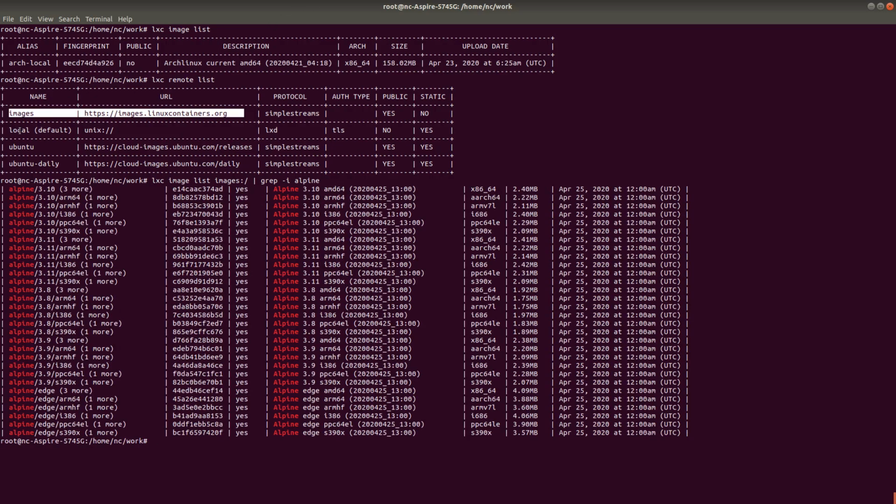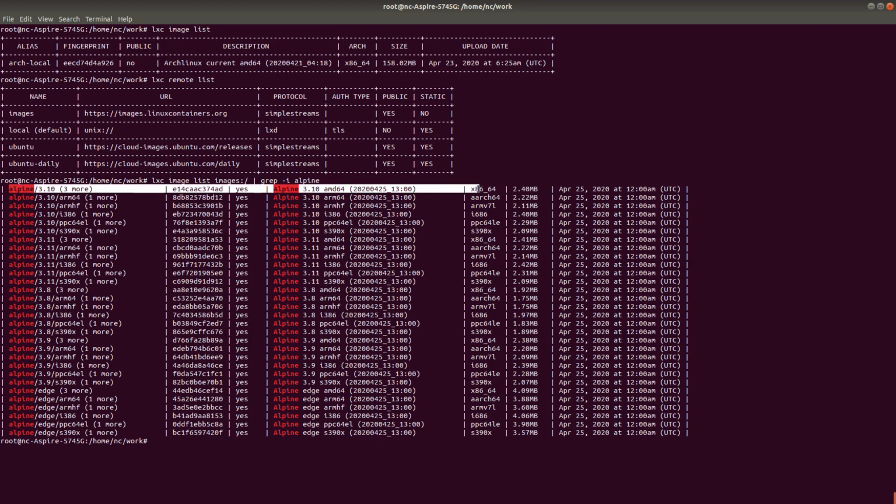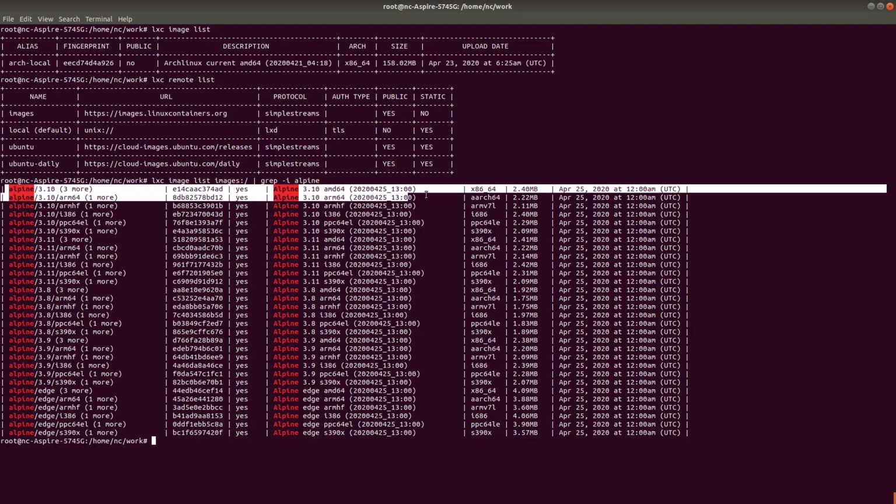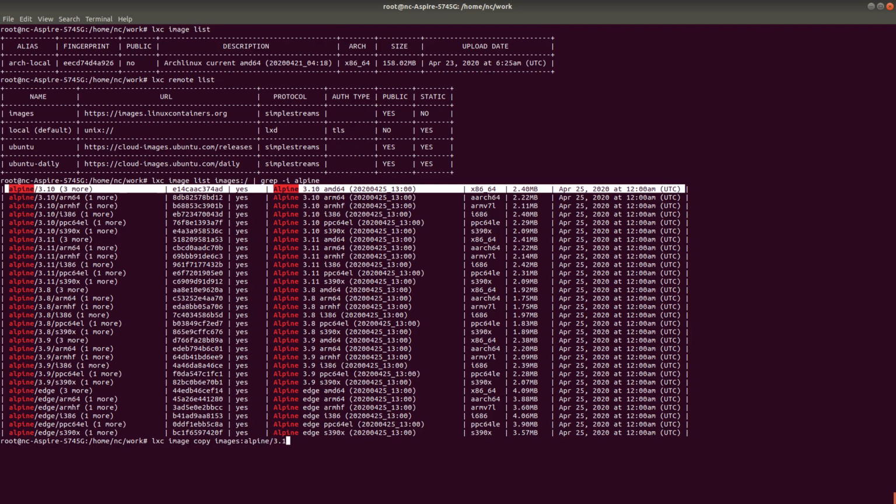As you can see, it has shown all the list, but the first image, if you see here, belongs to AMD 64, and this is the architecture x86 64, 2.4 MB. So I'm going to download this image locally, then create a container out of it, right? To download that image, I'm going to use LXC image copy, okay? Then I'll provide the URL, which is images, and here I'm going to use Alpine, and then Alpine 3.10 is the version number.